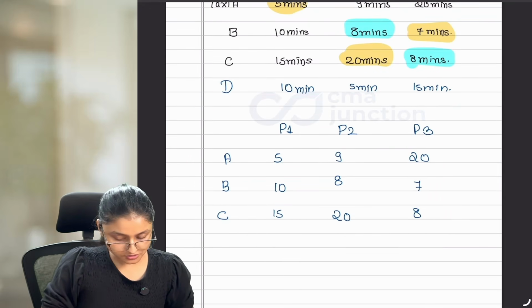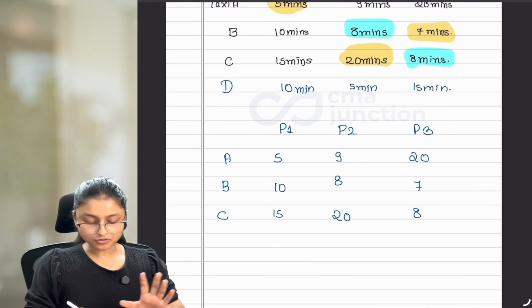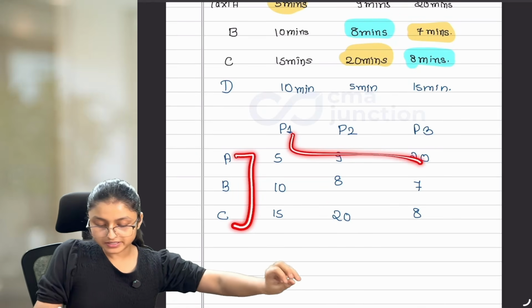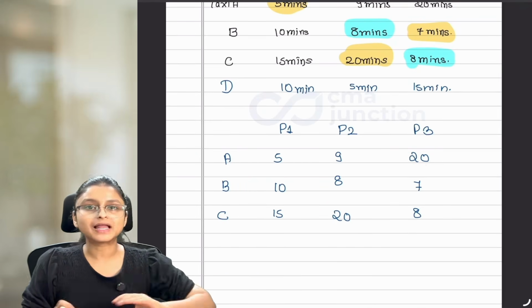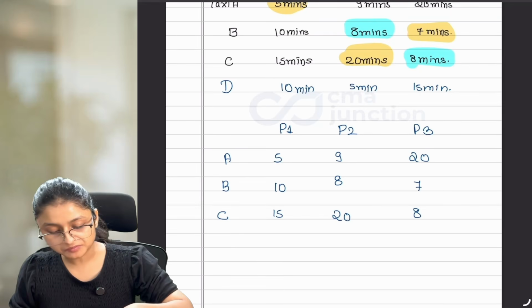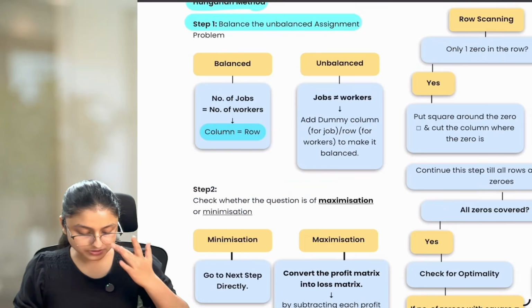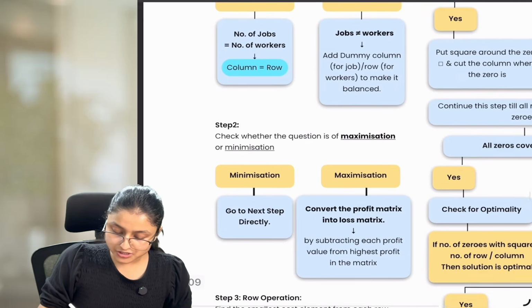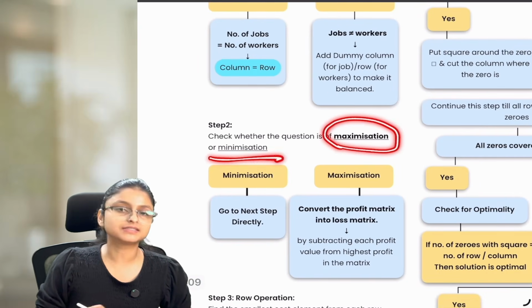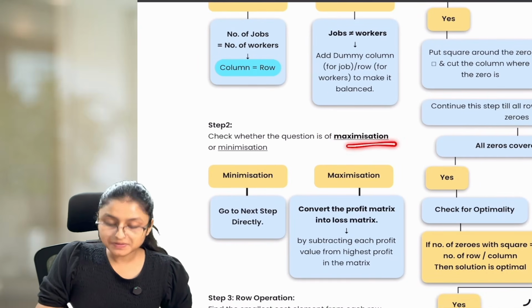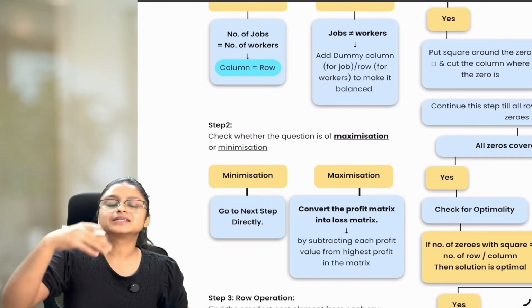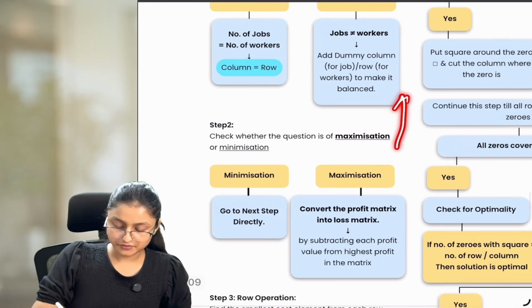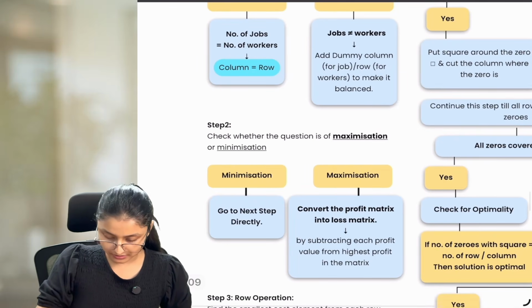So it is balanced. In step number 1, I got to know that there are 3 rows and only 3 columns. That means it is a balanced situation. I can move forward to step number 2. See what step number 2 is saying. Check whether the question is of maximization or minimization. Maximization means the question wants us to maximize something. It can be your revenue, it can be your profit, it can be anything.